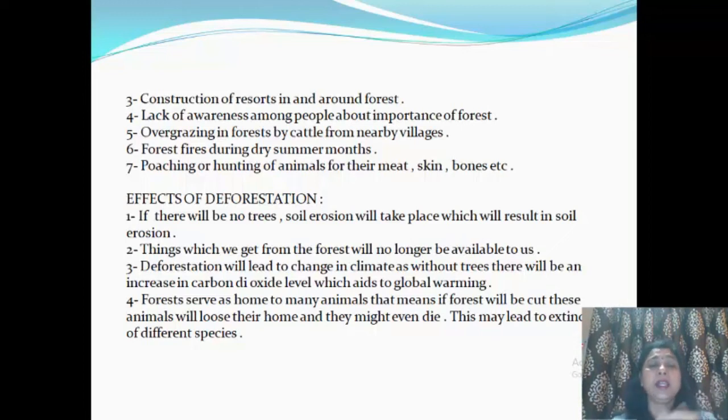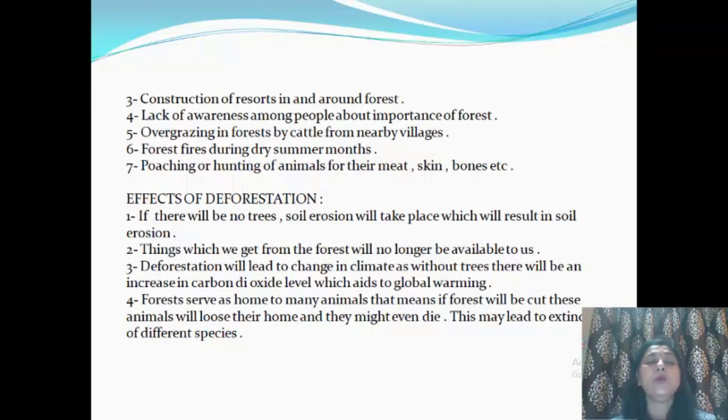As we have studied in the earlier section, forests bring rain and help in keeping the surroundings cool. So deforestation, if we cut down the trees, will lead to change in climate, as without trees there will be an increase in carbon dioxide level. Of course, this carbon dioxide which we give out during respiration is taken up by the trees during photosynthesis. If the trees will not be there and we keep on respiring, the carbon dioxide level in the atmosphere will increase, which leads to global warming.